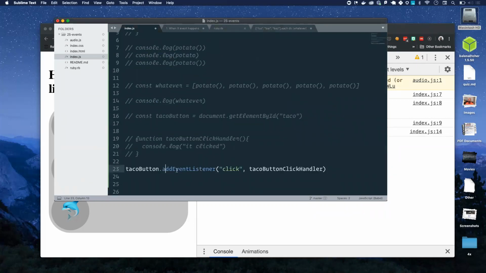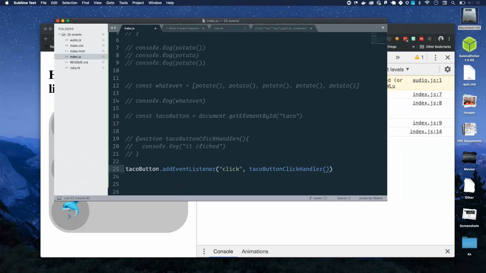Okay, let's get back to event listeners. So, when we pass taco button click handler, we did not do it with parentheses. What would happen if we did? Would this still work? What will happen? Yeah. Instead of passing on the function, you just pass on the value.